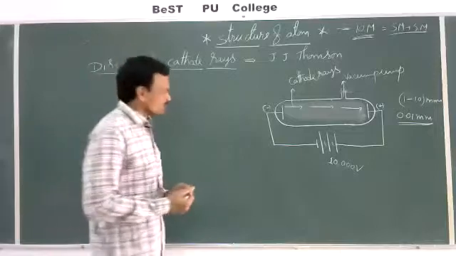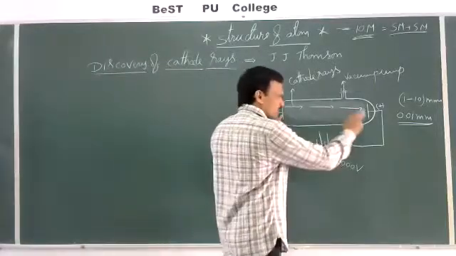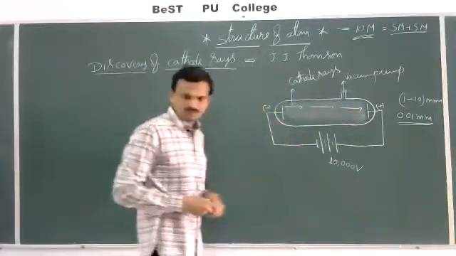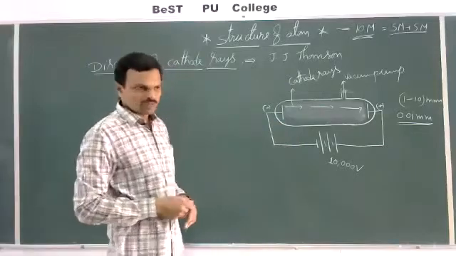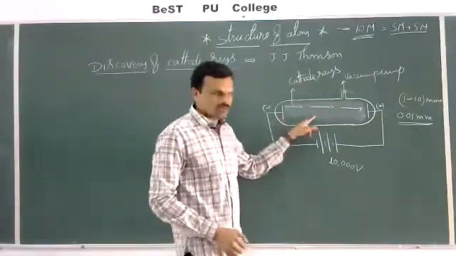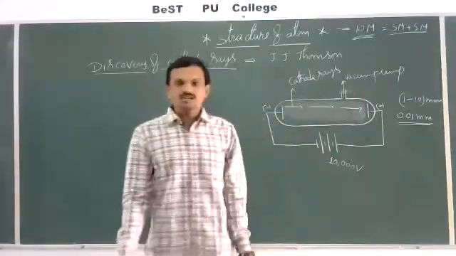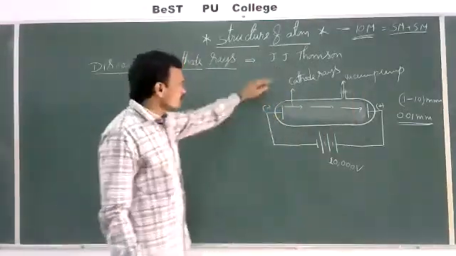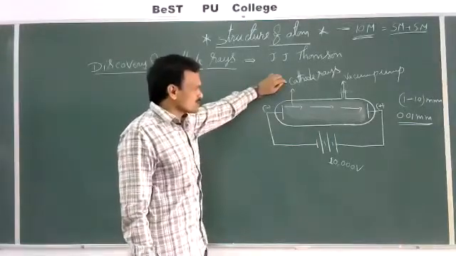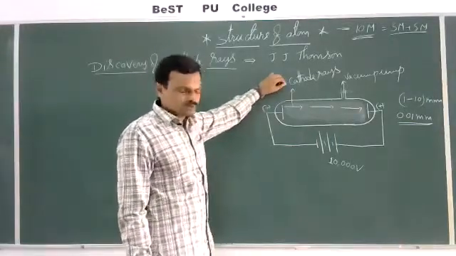That means the rays produced from the cathode travel towards the anode, but they are not visible to our eyes. No light is there, but the gas has conducting property. That means some rays are traveling from cathode to anode, and these are named as cathode rays.